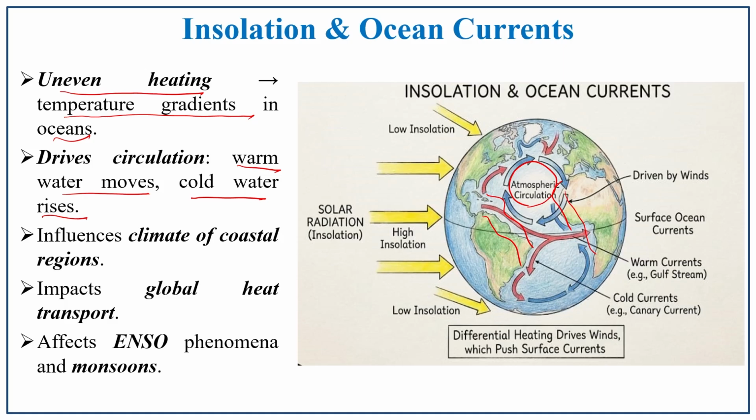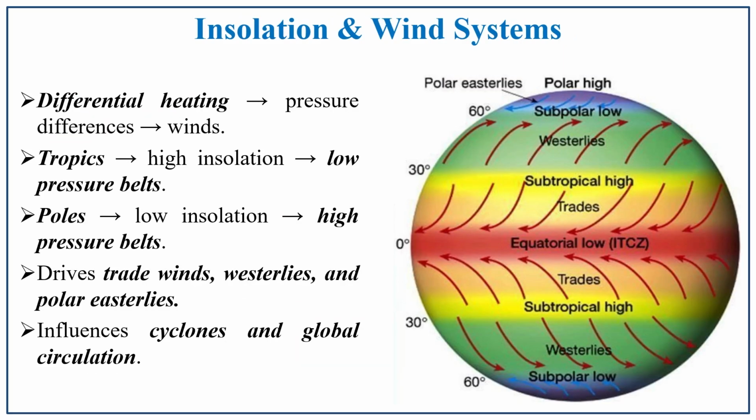Because of this movement, what happens? These special characteristics arise. Then insolation and wind systems, that is differential heating, leading to pressure differences. In the pressure patterns we have a low pressure belt in the tropics. Here you have the tropical region, subtropical region, equatorial region, and the polar high region.